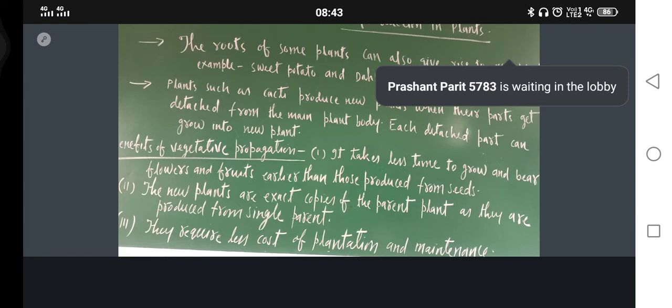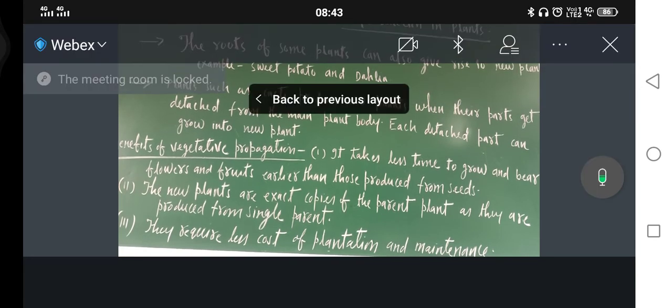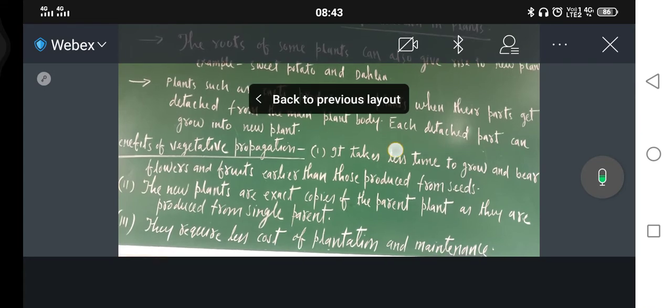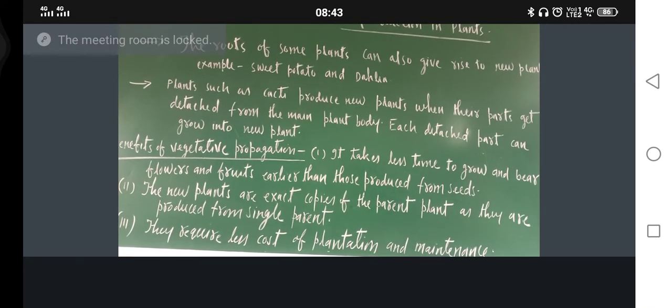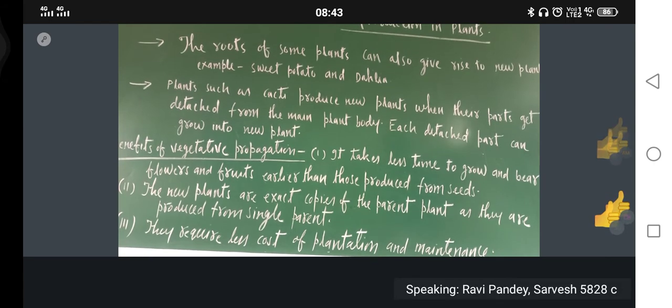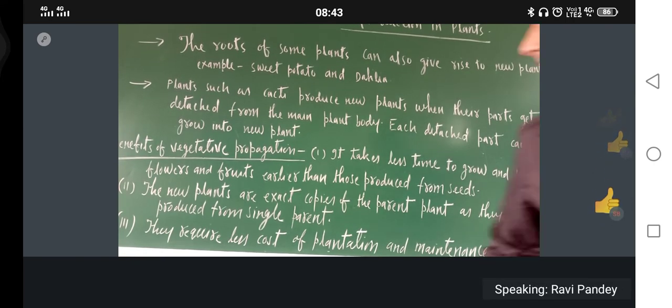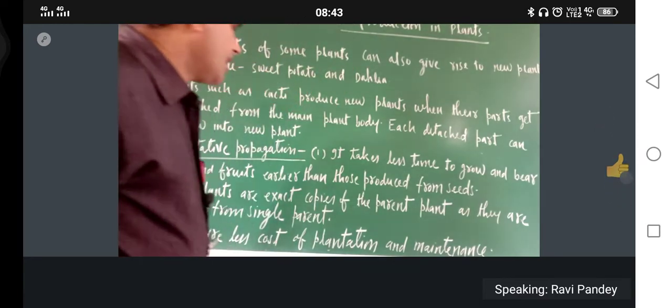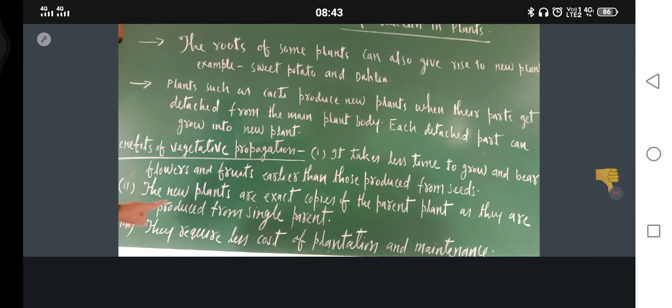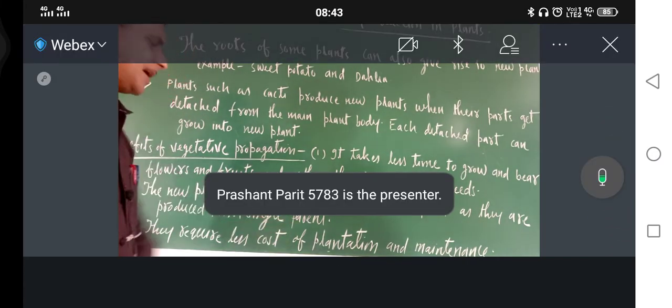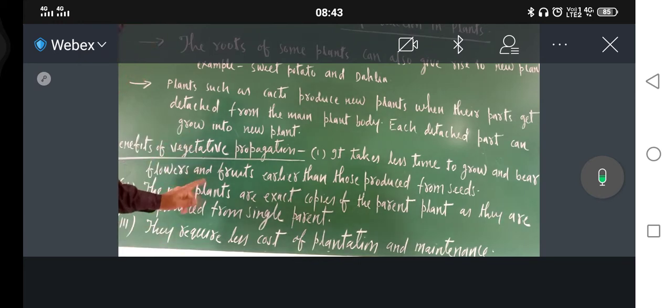Okay, in terms of quality, means sweetness, size, color. Okay, am I audible and visible to you? Hello. Okay, so the new plants are exact copies of the parent plant as they are produced from single parent. Okay, this is the second benefit.